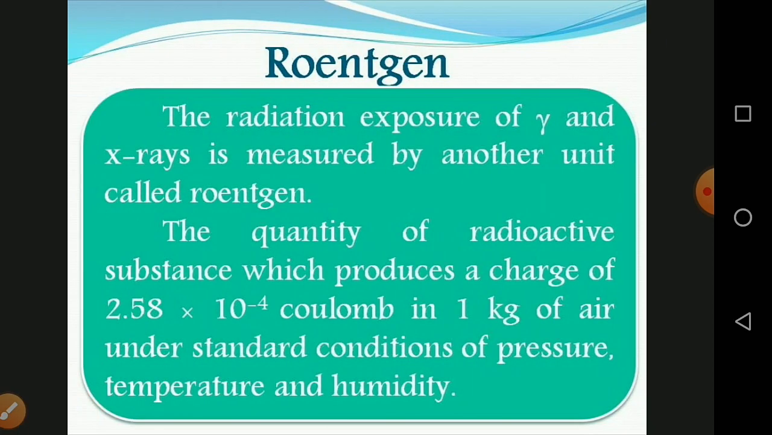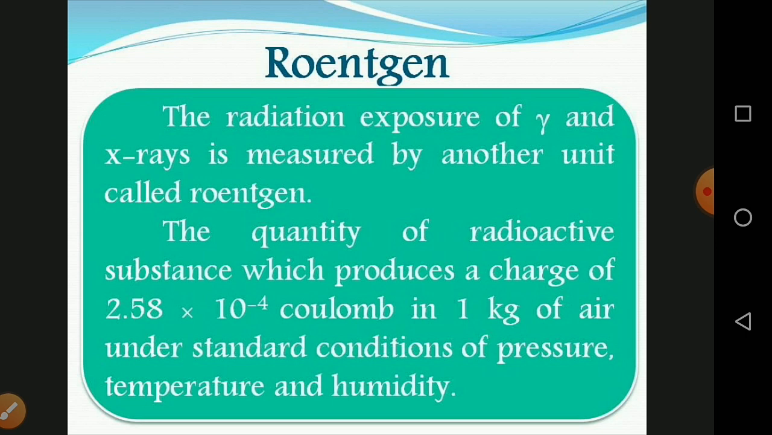And next one is the Roentgen. The radiation exposure of gamma and X-rays is measured by another unit called the Roentgen. 1 Roentgen is defined as the quantity of radioactive substance which produces a charge of 2.58 into 10 to the power of minus 4 coulomb in 1 kilogram of air under standard conditions of temperature, pressure, and humidity.